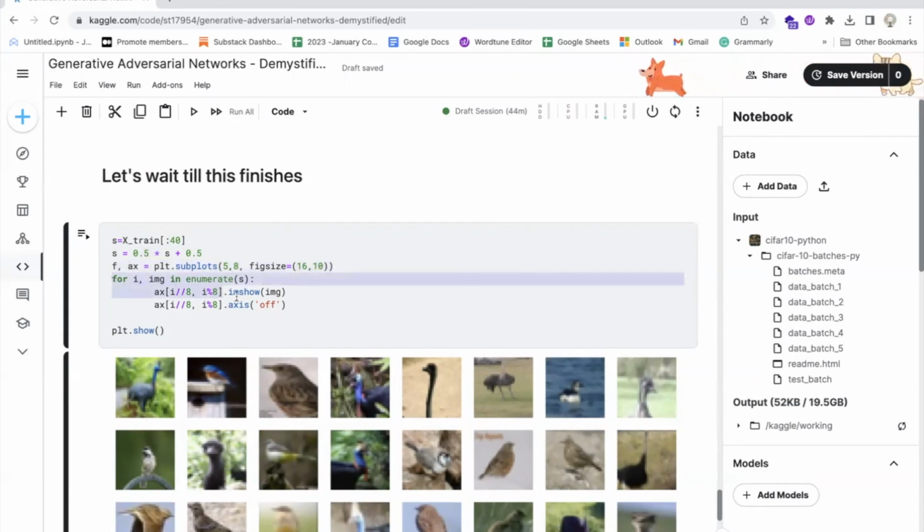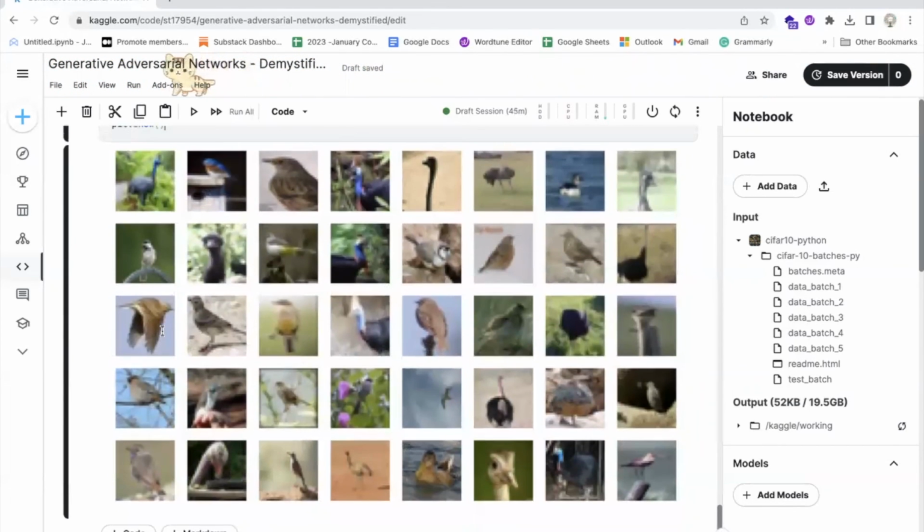The third line uses a loop to iterate over the 40 selected images and set the image for each axis object using the imshow function. The axis function is used to turn off the axis ticks and labels for each image. The resulting grid of images is then displayed using the show function of the matplotlib.pyplot module. Overall, this code provides a way to visually inspect the images in the CIFAR10 dataset.